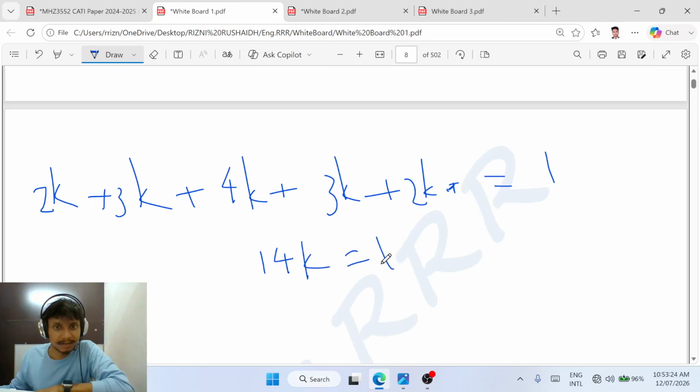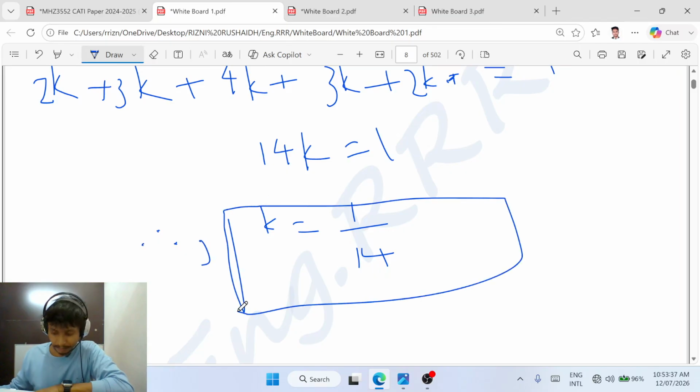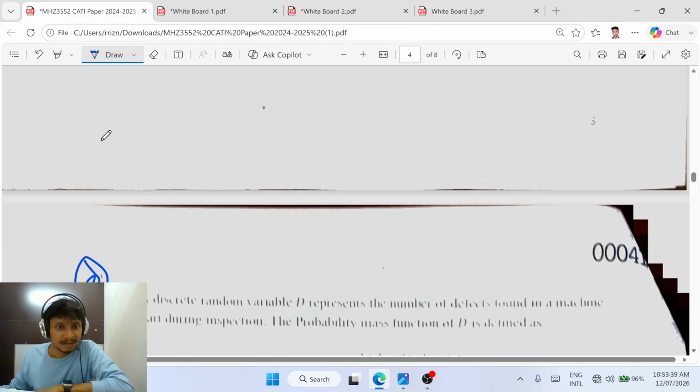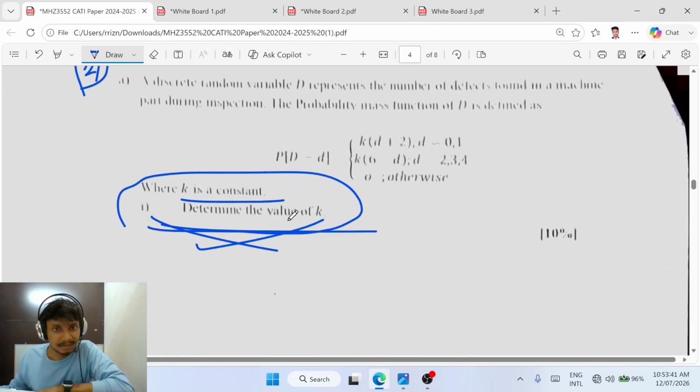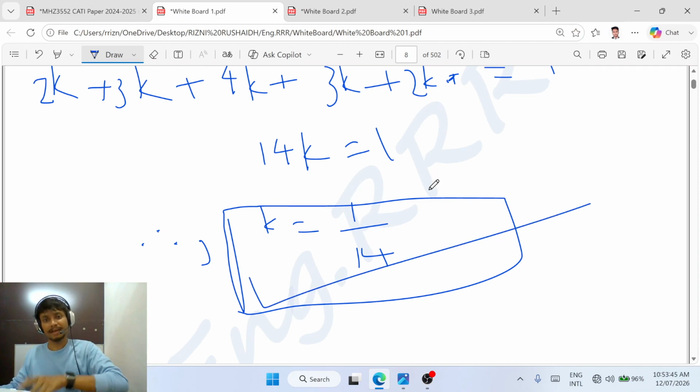Therefore 14k is equal to 1, and therefore k is equal to 1 by 14. Now we have determined the value of k, which is equal to 1 by 14.